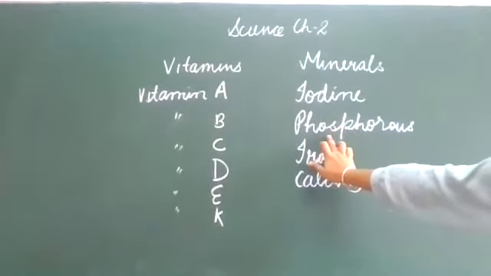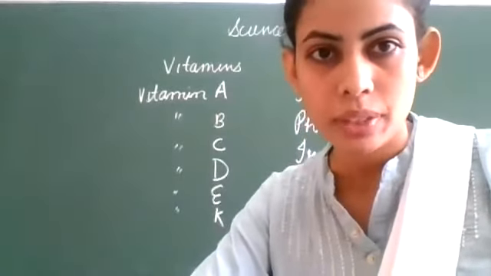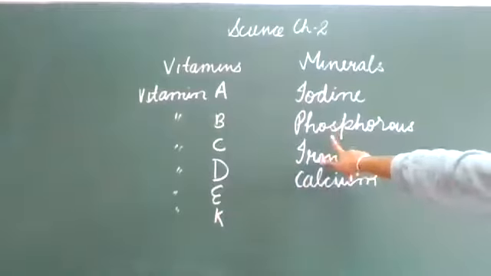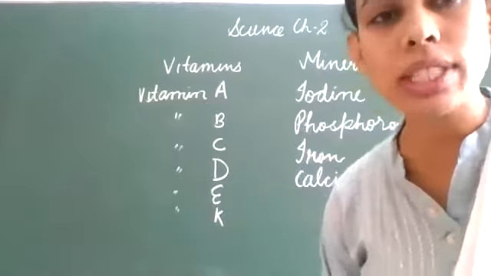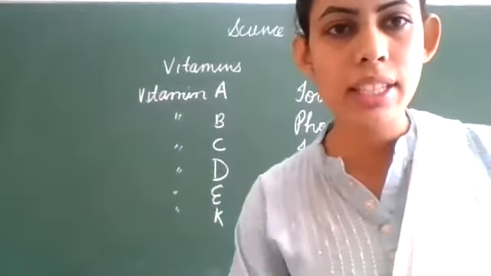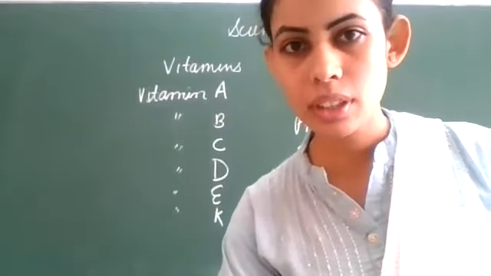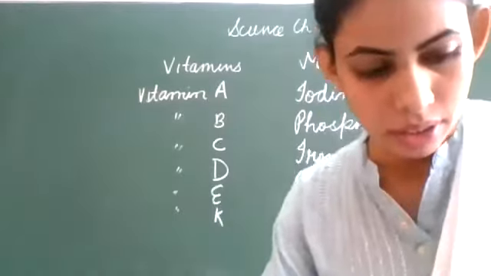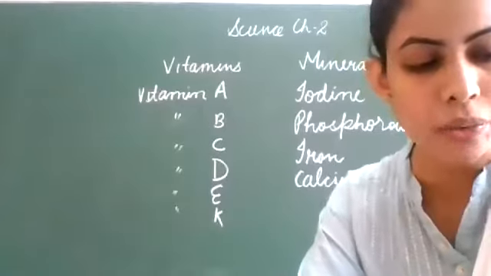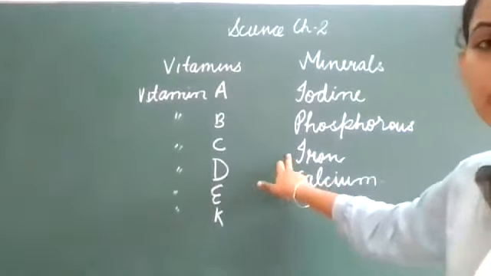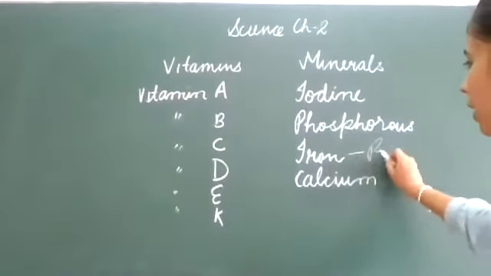Why we need phosphorus? We require it for the formation of teeth and bones. Okay, so why we require phosphorus? It is required for the formation of bones and teeth. Clear? Then next, Arman, read some sources of iron. Ma'am, liver, spinach, pear, apple. Yeah, it is spinach. Okay, so why we need iron? It helps in the formation of blood. Clear? It helps in the formation of blood.